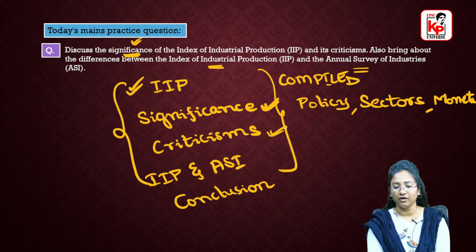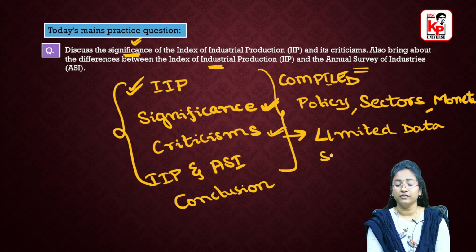But this IIP also has some criticisms. So what are the various criticisms that we have? That is, it has limited data. And also if you look at the scope of this, it has a bit of a narrow scope. So all the sectors are not included.